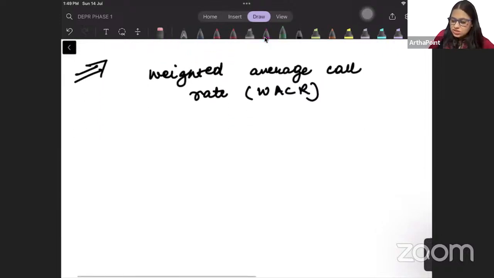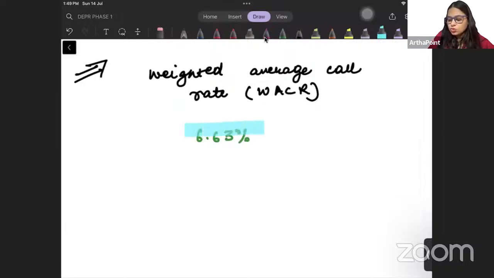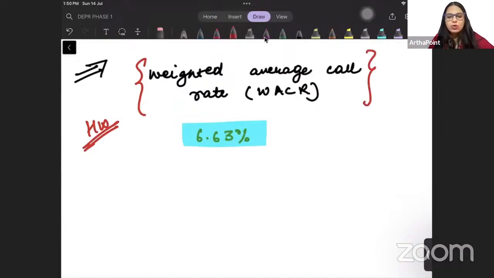So beta, it was at 6.63%. The weighted average call rate during 2023-24 was at 6.63%. Homework. You will tell me what is weighted average call rate. आप लोग मुझे search करके बताओ. Write it in the comment section. What is weighted average call rate? ठीक है.